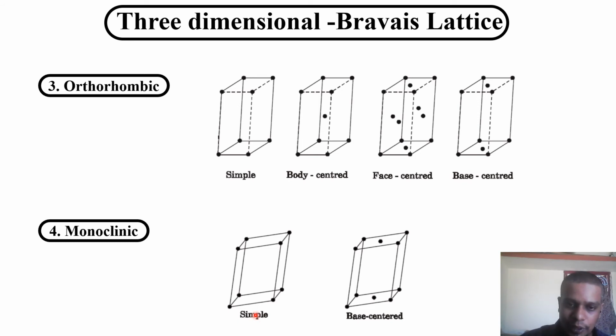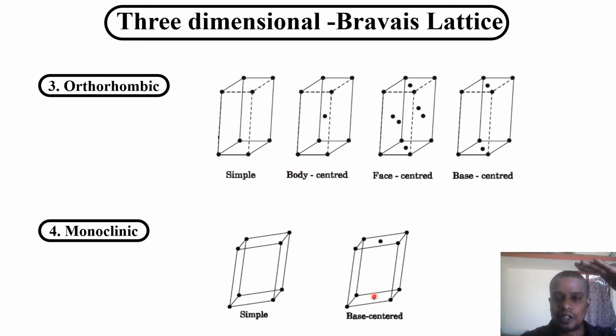In terms of lattice points, the monoclinic crystal unit cell has the lattice point only at its corner. Base center monoclinic has lattice points at the corners plus additionally the base center lattice point.